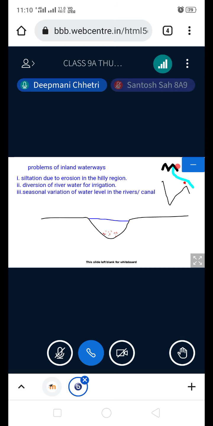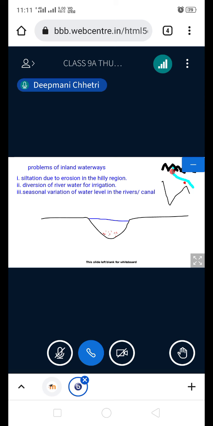From the Himalayan region. Now in the Himalayan region, due to continuous deforestation, felling of trees, the rivers in the Himalayan region are eroding the hills and mountains. Erosion is taking place rapidly due to deforestation.